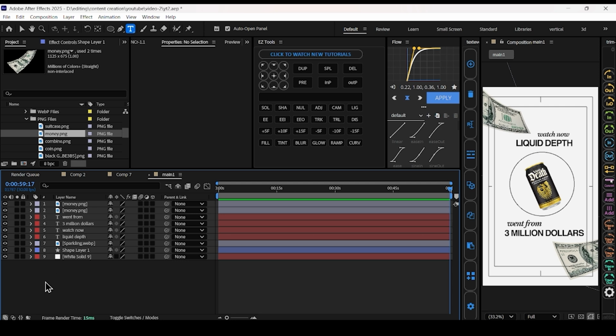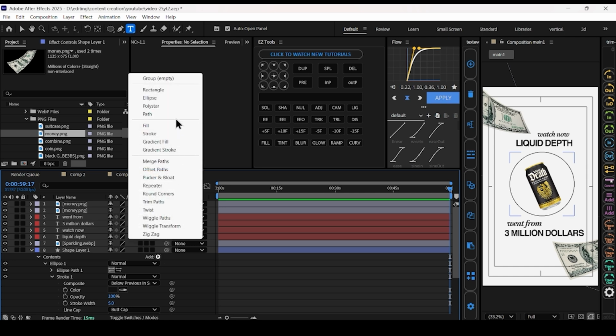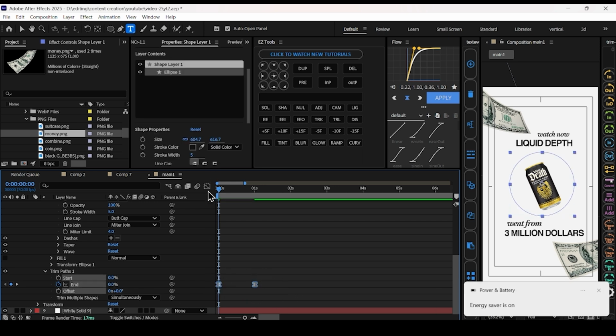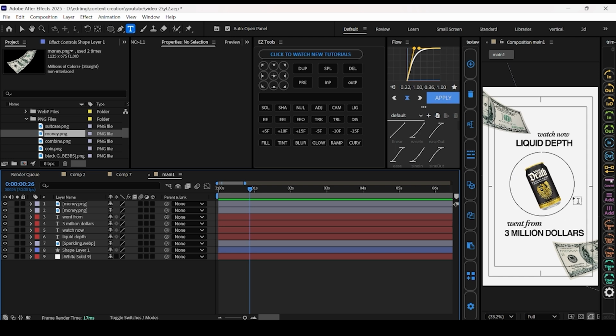Now we will animate this circle. Open this layer. Add trim paths. Set keyframes. Change the value at the first keyframe. Select both keyframes, press F9 and open the graph editor. Adjust the graph like this.